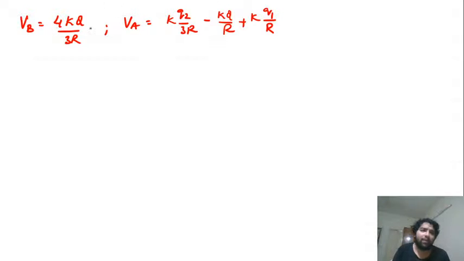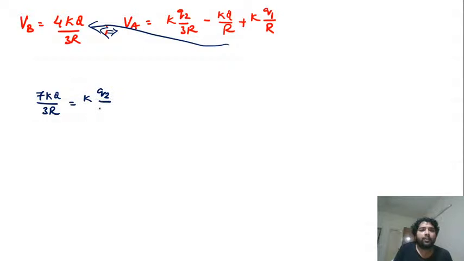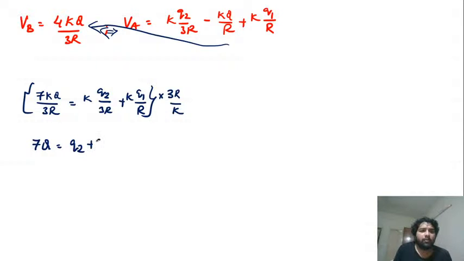If I send it to the other side, it will become addition, right? So I'll directly write 7KQ by 3R because I'm adding this, sending this to this side and equating both of them. So what will I get? 7KQ by 3R will be equal to K into Q2 by 3R plus K into Q1 by R. So I'll cancel out the K's, and multiply with 3R by K. What will I get? 7Q is equal to Q2 plus 3Q1.